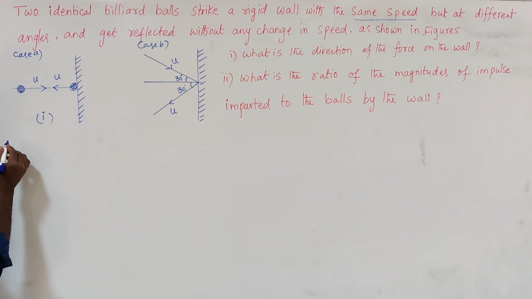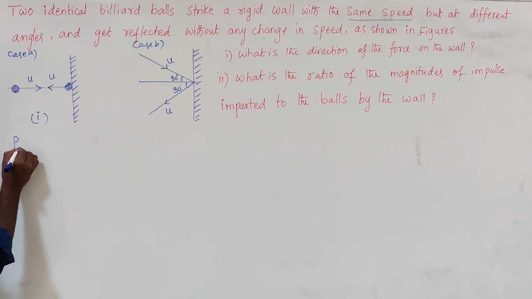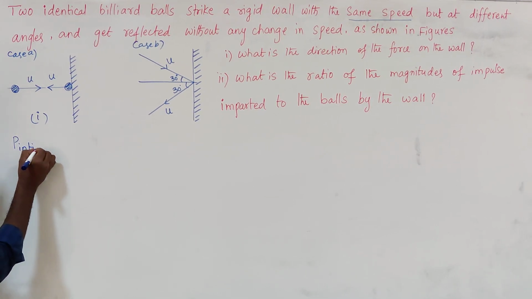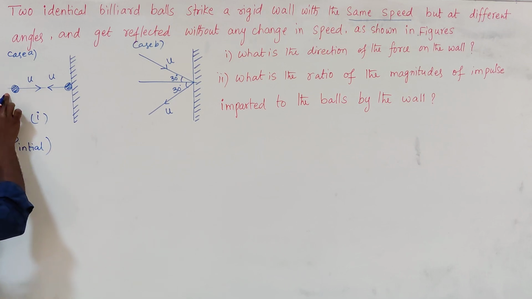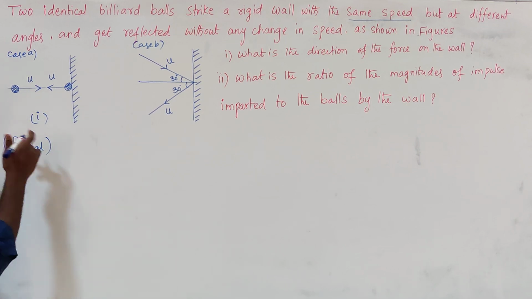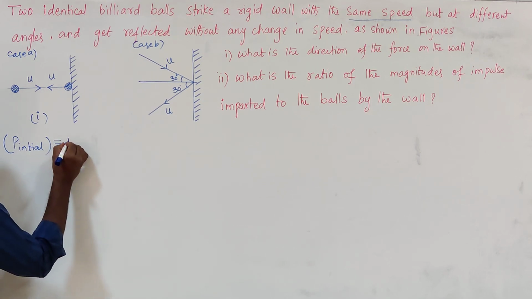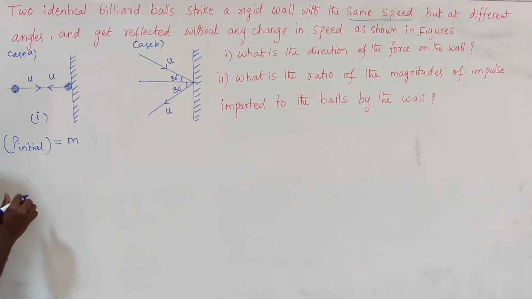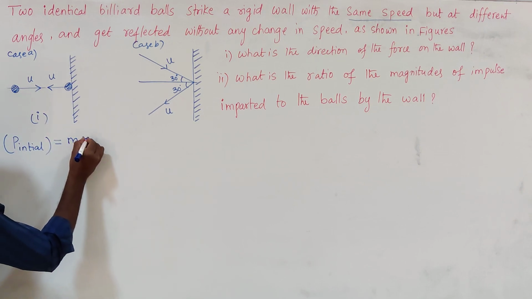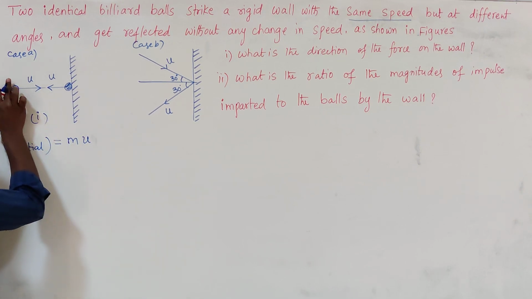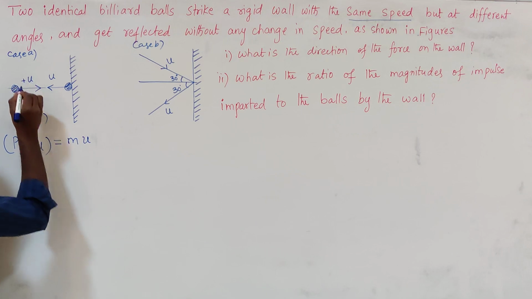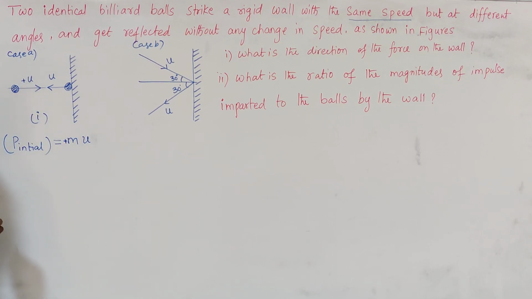So in this case, the ball is moving along the x-axis. The initial momentum along the x-axis is equal to m u, where m is the mass of the billiard ball and u is its initial speed. It is moving in the positive direction, so the momentum is positive here.